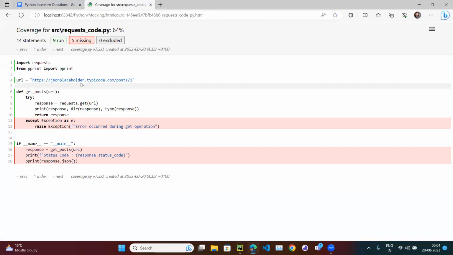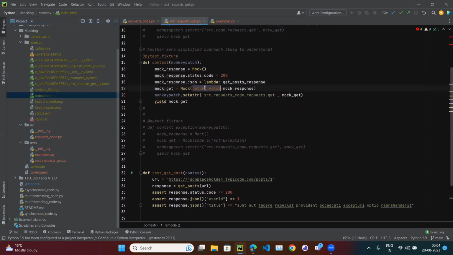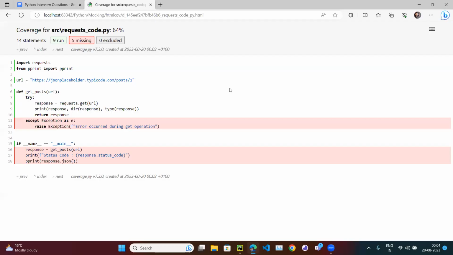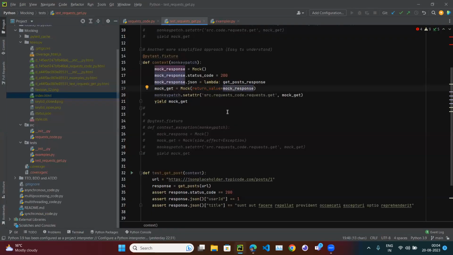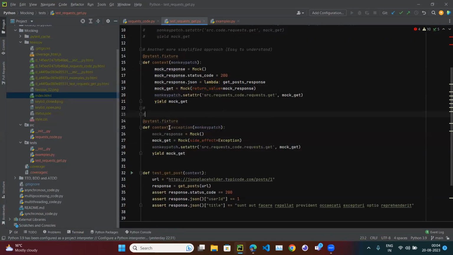So how to cover the negative scenario? Let's write that code. Because here we are saying the return value should be some positive value. So now instead of returning some positive value, we need to raise some exception. Because if the exception is raised, then only this code is covered. So how to do that? Let's create one more pytest fixture, with exception and monkeypatch.